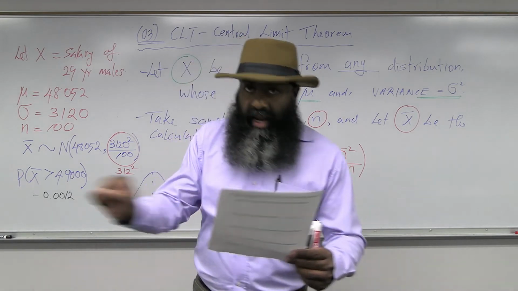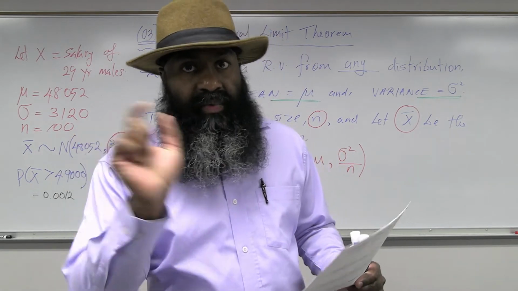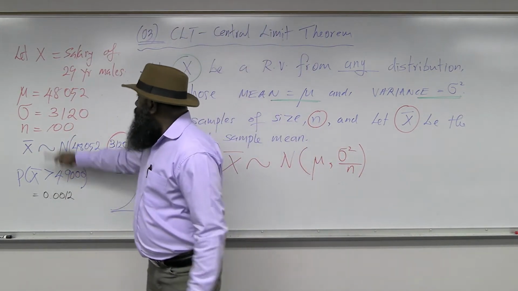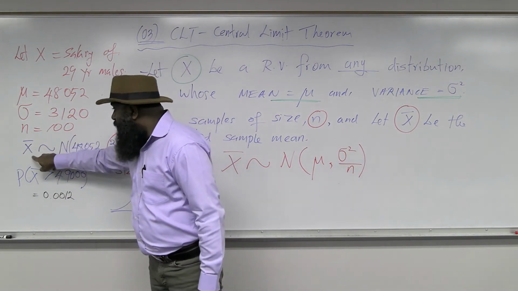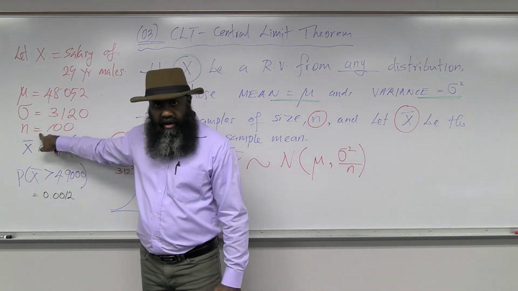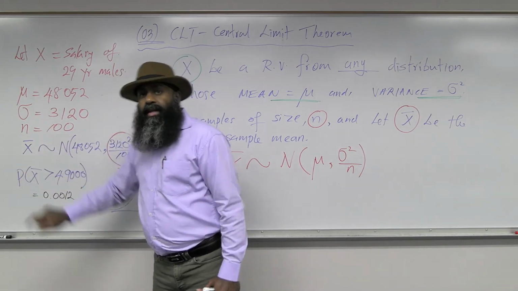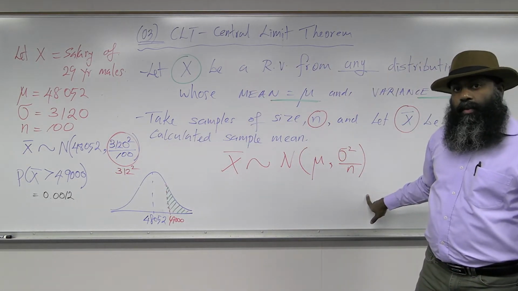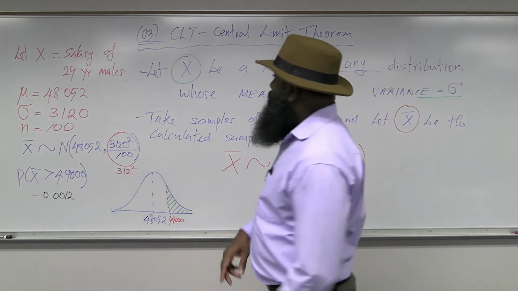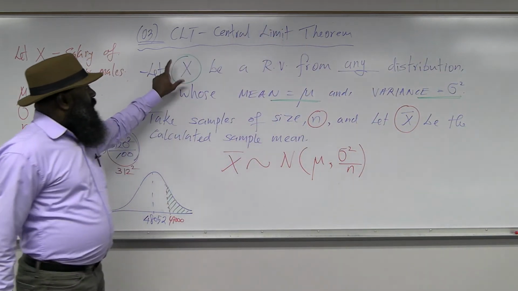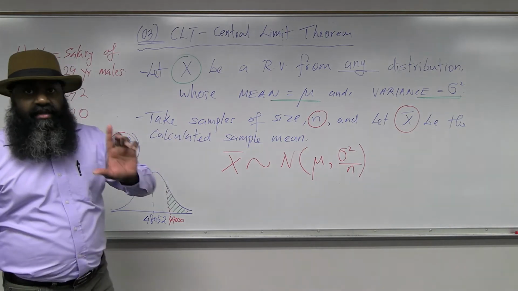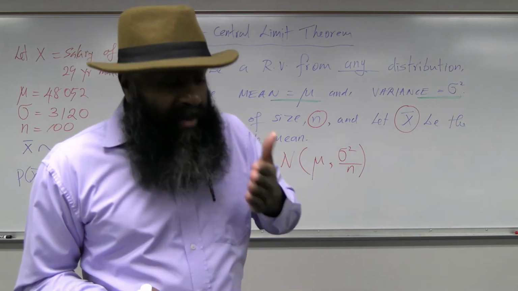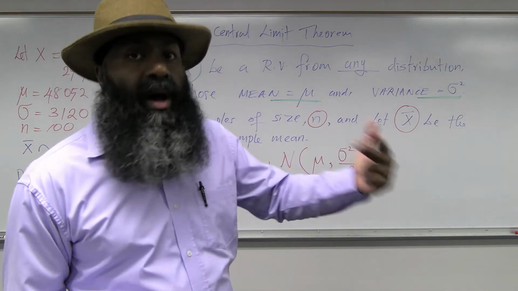So I have also underlined the mean salary for your attention in this example, okay? That means the probability I need is not about x, but about x bar calculated using samples of 100. That's the reason I used the distribution of x bar as given by the central limit theorem, okay? Always pay attention to x and x bar, the words defining them, okay? Random variable is x. Mean of that random variable is x bar, okay?